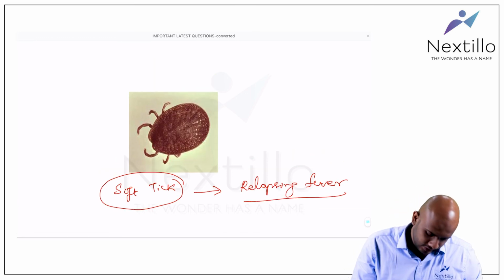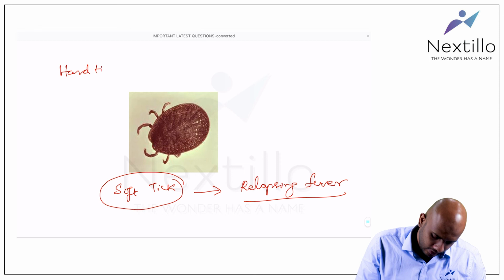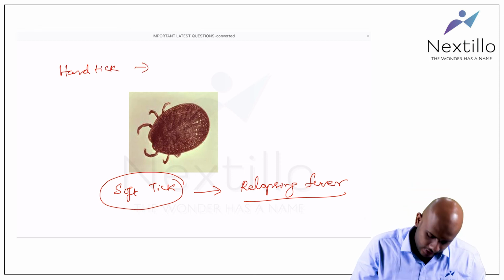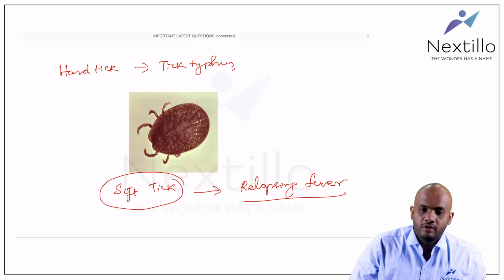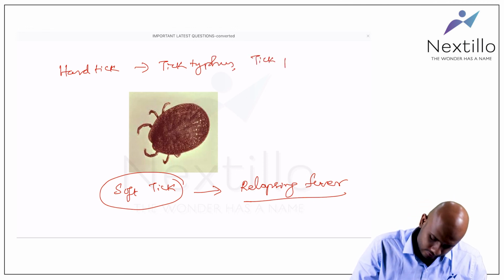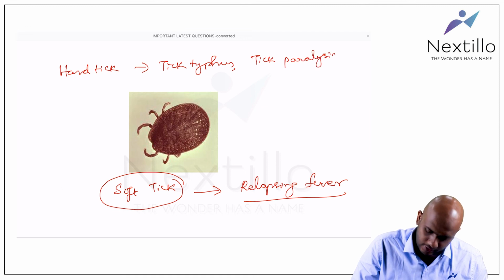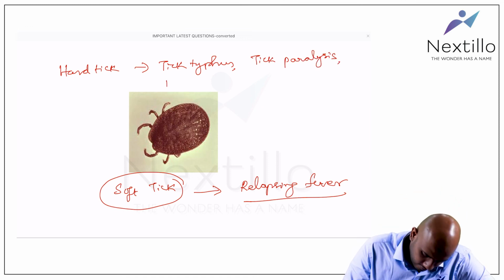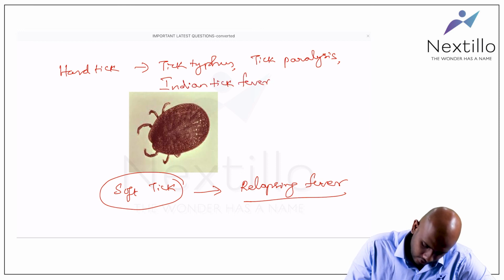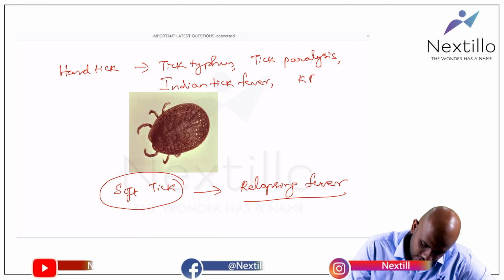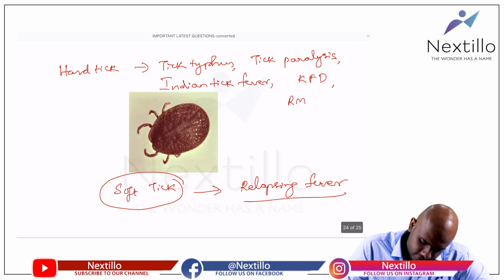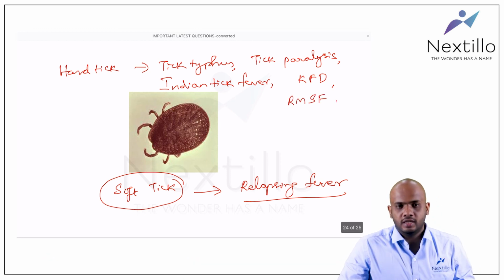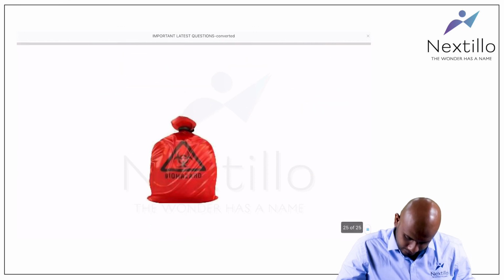Okay. What are the diseases which are transmitted by hard tick? So hard tick, you have tick typhus, tick paralysis, Indian tick fever, Kyasanur Forest Disease, KFD. So these are all the common ones. You also have Rocky Mountain spotted fever. So these are all the fevers which are transmitted by hard tick.